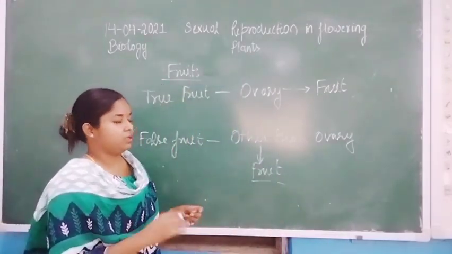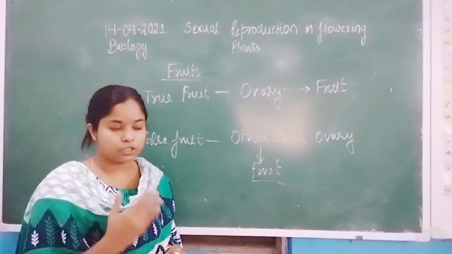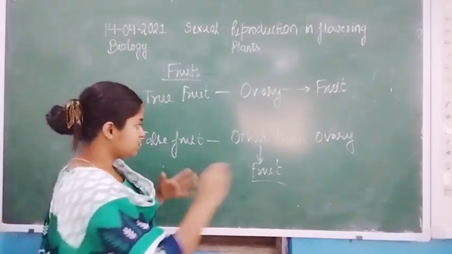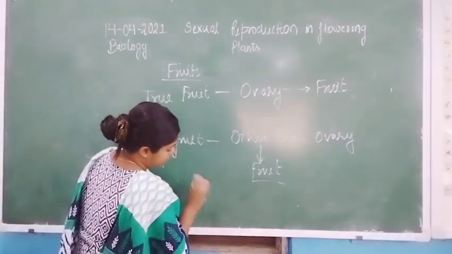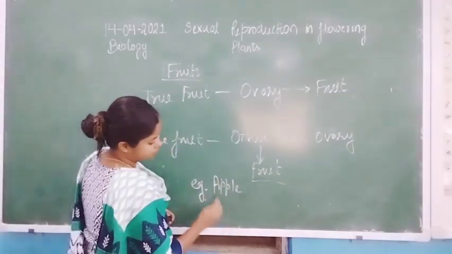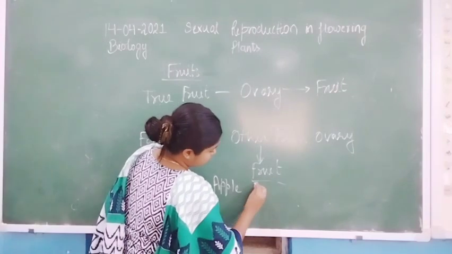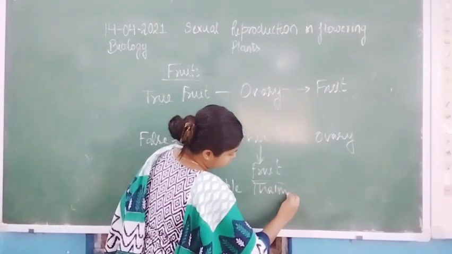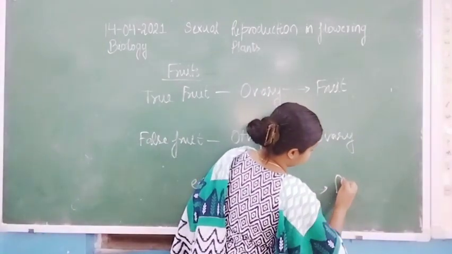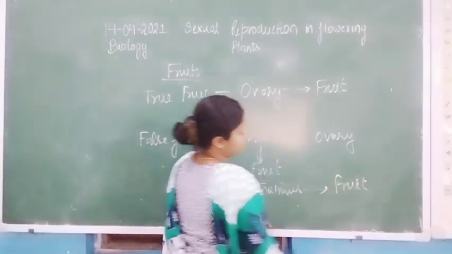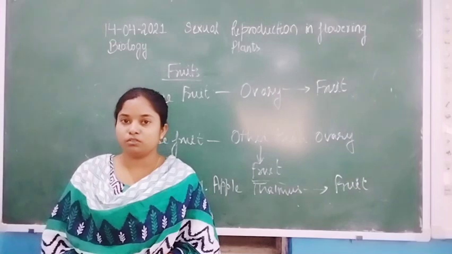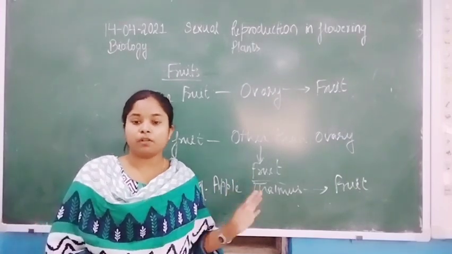For example, in cashew nut or in apple, the thalamus region is converted into the fruit. Or in strawberry, the other part is converted into the fruit. That is false fruit.